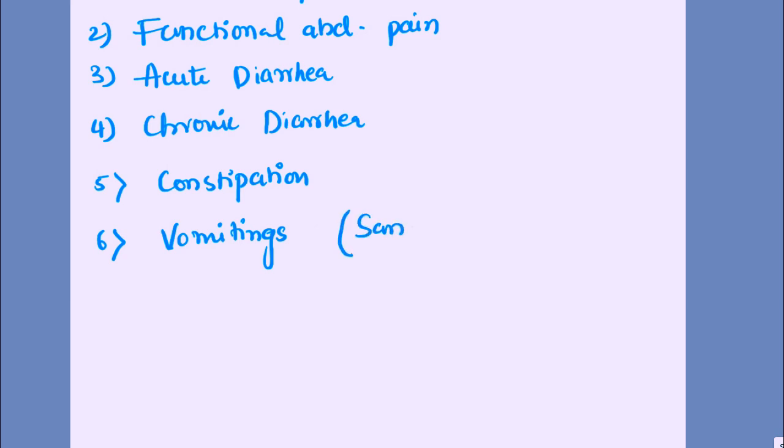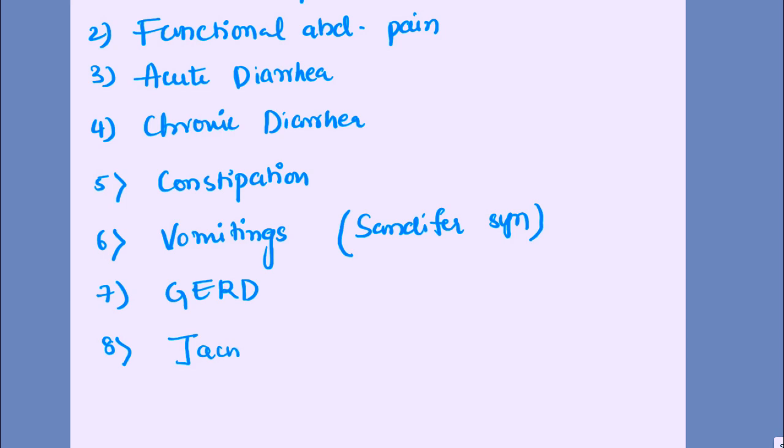Sometimes Sandifer syndrome can be kept as a history. Sandifer syndrome can be related to gastroesophageal reflux disease, preterm baby with gastroesophageal reflux disease, or jaundice. Neonatal jaundice has been asked in one of the centers.